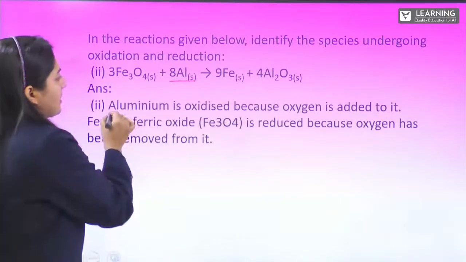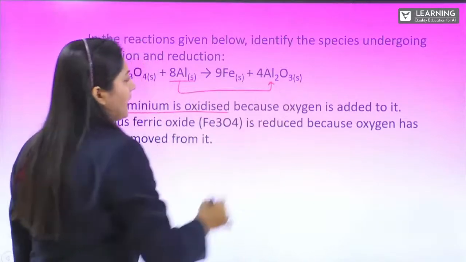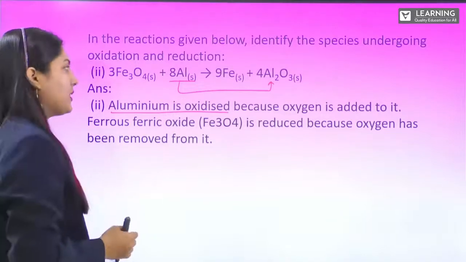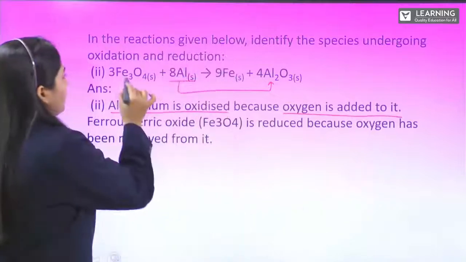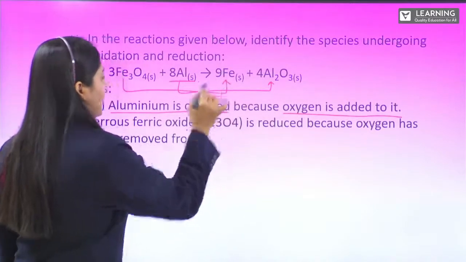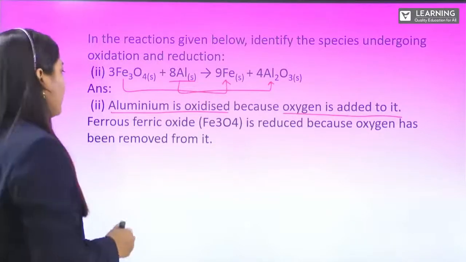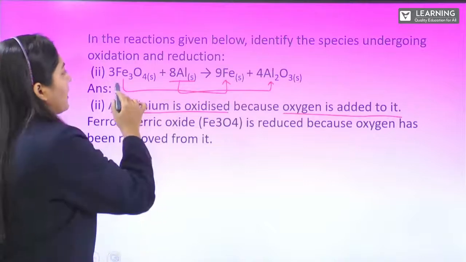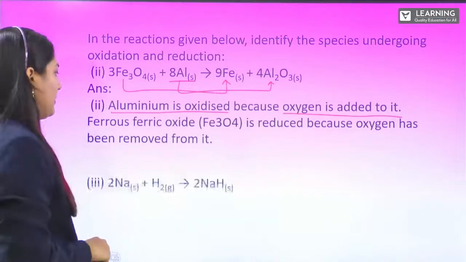So aluminium is oxidized. We can easily find aluminium is in metallic state. It has been oxidized. Addition of oxygen is taking place because oxygen is added to it. And if you see Fe, it is undergoing reduction as oxygen has been removed from the iron. So we can say aluminium is undergoing oxidation, iron or ferric oxide is undergoing reduction.